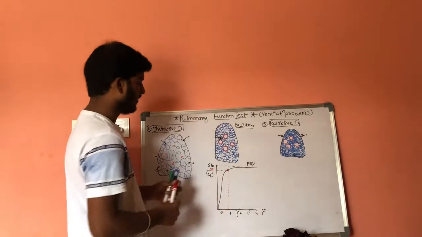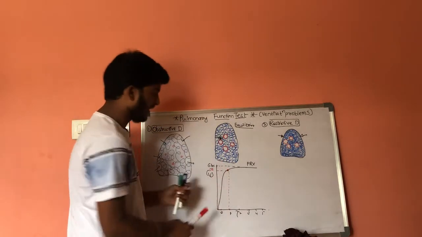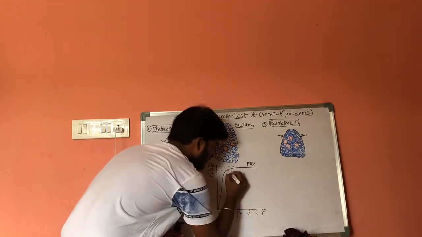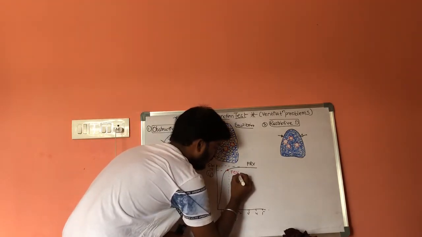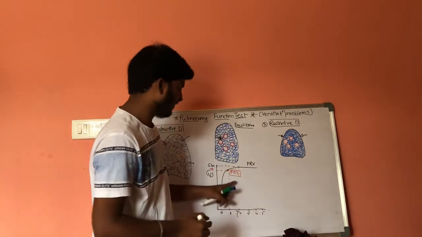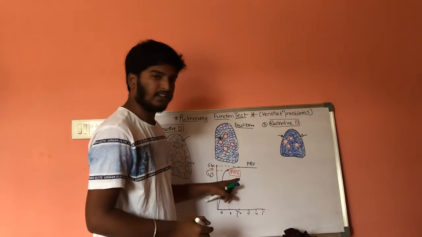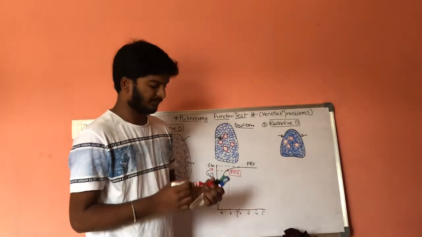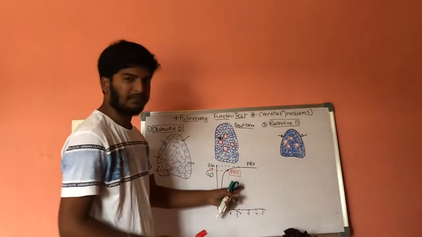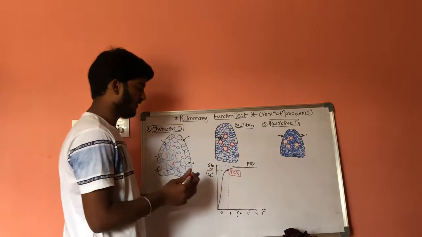Now the amount of air which is expelled out during 1 second is called forced expiratory volume 1, FEV1. This is FEV1 and this is FRV, forced expiratory volume and forced residual volume.